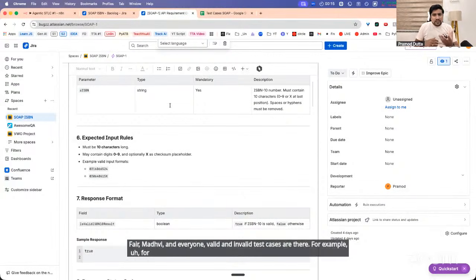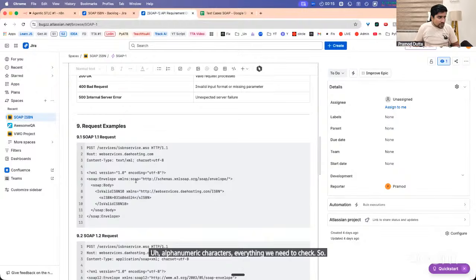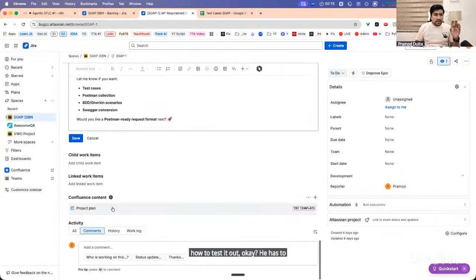For example, positive test cases and negative test cases. In negative, we have Arabic characters, Chinese characters and everything. Based on that, we need to create 25 test cases: Unicode characters, positive characters, null character, empty character, alphanumeric characters. We need to check everything. So we have given certain examples of how to test it. He has to write test cases by reading this document.